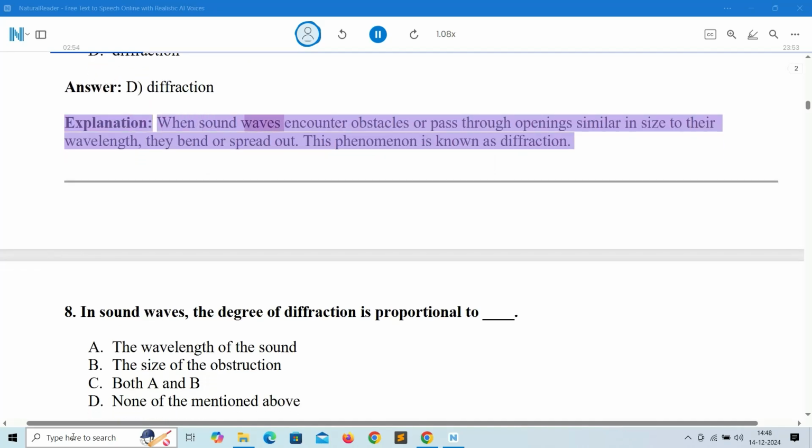Explanation: when sound waves encounter obstacles or pass through openings similar in size to their wavelength, they bend or spread out. This phenomenon is known as diffraction.